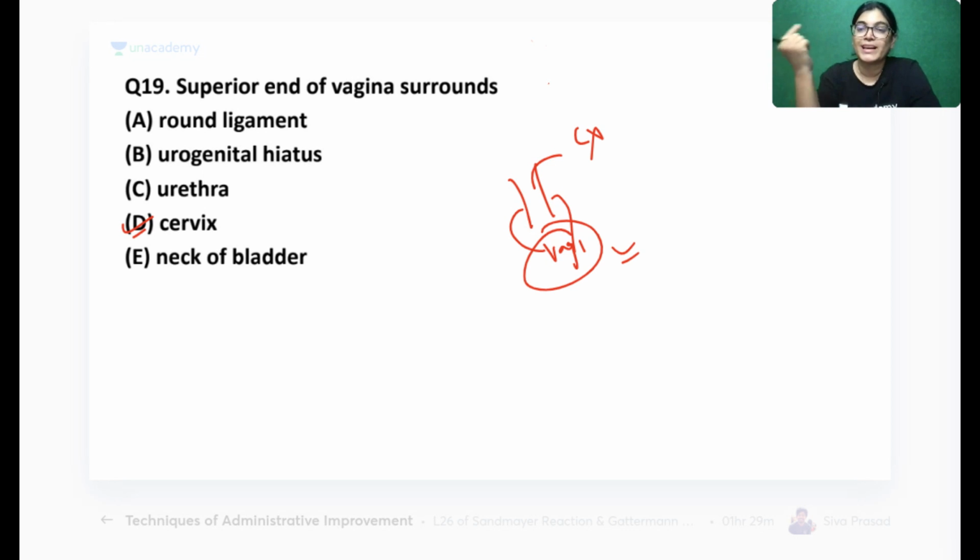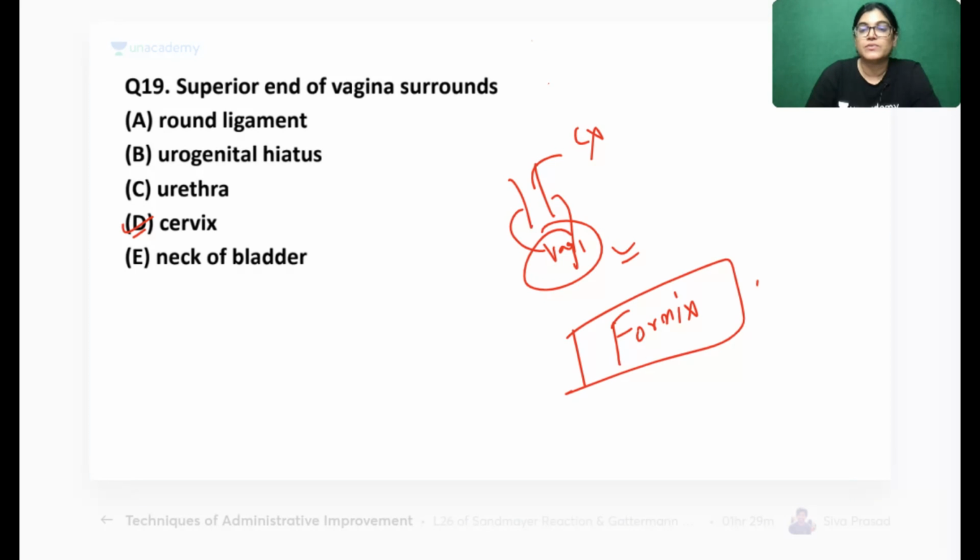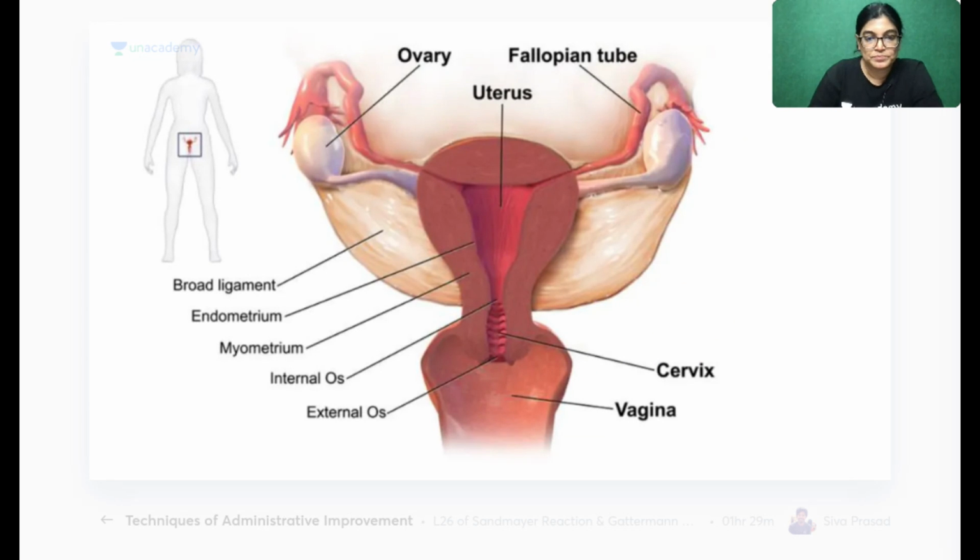The part of the vagina which is surrounding it anteriorly is the anterior fornix. So that part is called the fornix of the vagina. The part surrounding the cervix laterally is the lateral fornix, and the part of the vagina surrounding the cervix posteriorly is the posterior fornix. See this diagram.